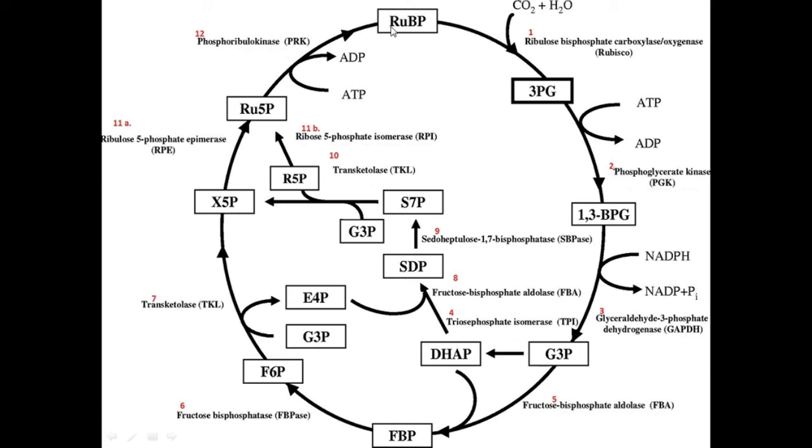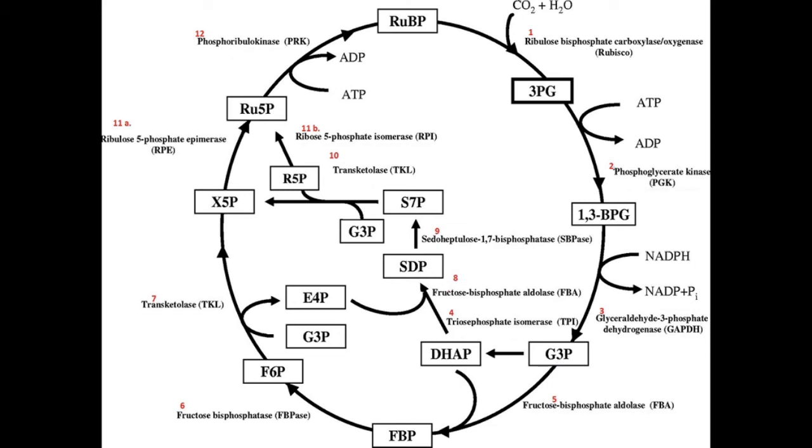RuBP is ribulose 1,5-bisphosphate. It is combining with carbon dioxide in the presence of the enzyme known as Rubisco and forms 3-PGA, 3-phosphoglycerate. And this 3-phosphoglycerate takes up one ATP molecule each and forms 1,3-bisphosphoglycerate. The enzyme here is phosphoglycerate kinase. Later, 1,3-bisphosphoglycerate is converted into glyceraldehyde 3-phosphate with the help of a dehydrogenase enzyme.